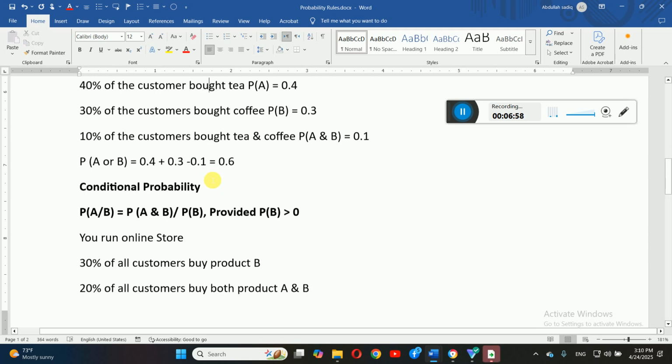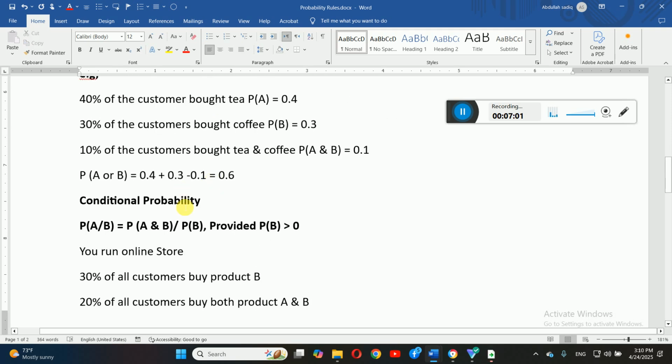Okay, next, dear students, we have conditional probability. For conditional probability, first you need to know the interpretation. When we have the probability of A given B, what does this really mean? It means what is the chance of getting A given B? In other words, when B has already happened, what is the probability of A in that situation? If you want to know this, then you take the probability of A and B, and divide it by the probability of B, provided that the probability of B is greater than 0. This is very important.